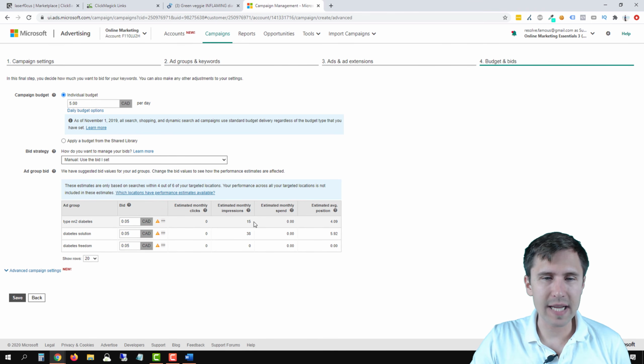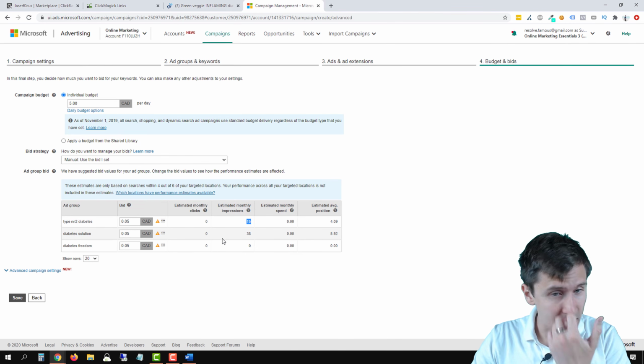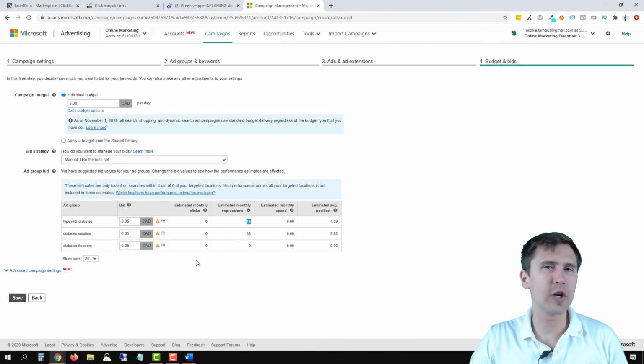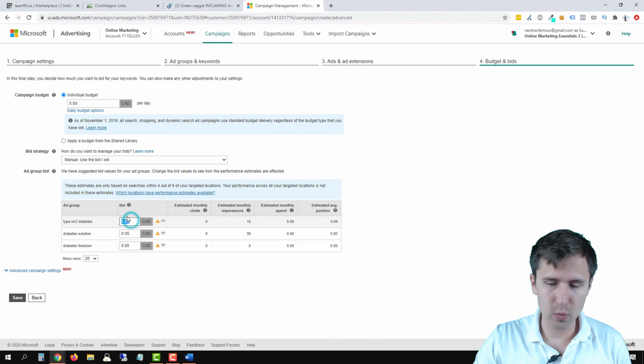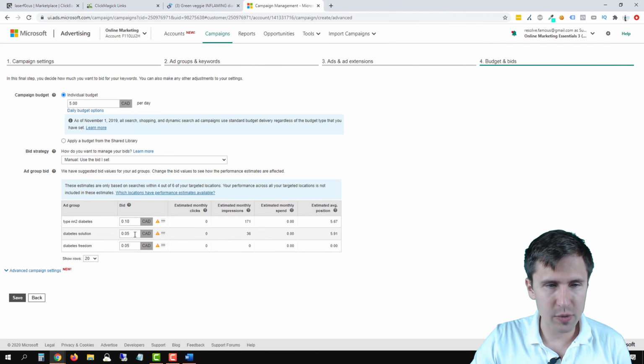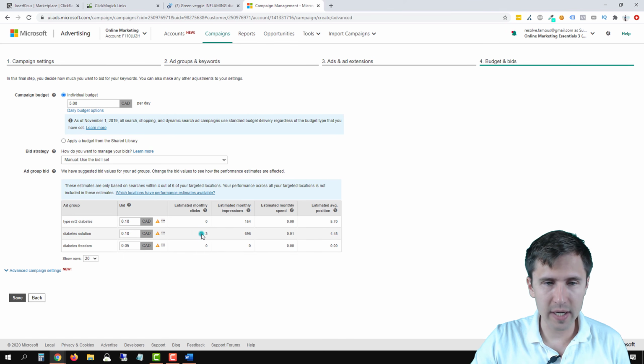So you're estimated to get 15 monthly impressions, which means views, people seeing your ads, and 0 clicks with this bid, okay? So the bid might be a bit low here, but keep in mind these are estimates. So you can give it a try, and if you're not getting any clicks, you can always change it later on. So for example, we can change this to 10 cents. And now, as you can see, the impressions went up a little bit. We can change this to 10 cents. And now we're getting 3 clicks for this ad group, Diabetes Solution.